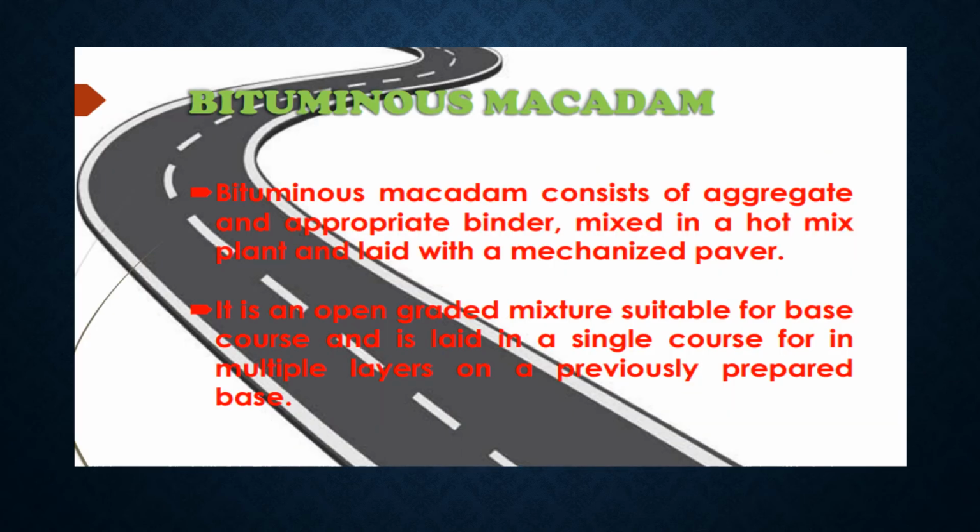Bituminous macadam. Bituminous macadam consists of crushed aggregate and bituminous binder heated and mixed in a hot mix plant at a specified temperature, transported to the construction site, laid with a mechanical paver and compacted by roller. The bituminous macadam is laid in a compacted thickness of 50 to 100 mm. Two different gradations of aggregate have been suggested by the IRC to provide an open graded mixture suitable for base course of highway pavements. Therefore, the bitumen macadam layer should be covered by a suitable surfacing course before exposing to the weather or the traffic.